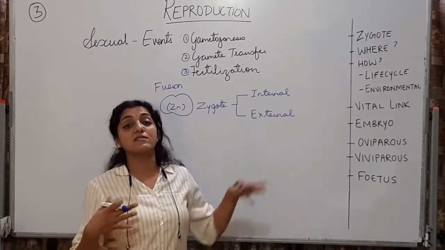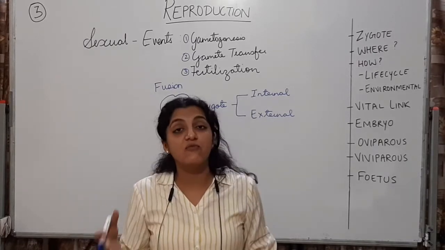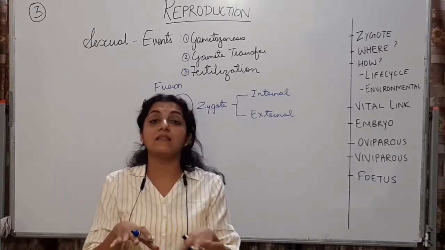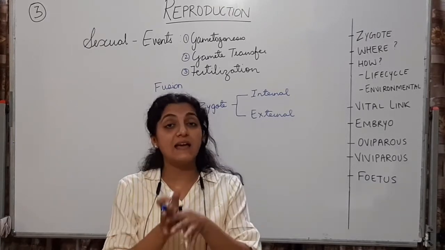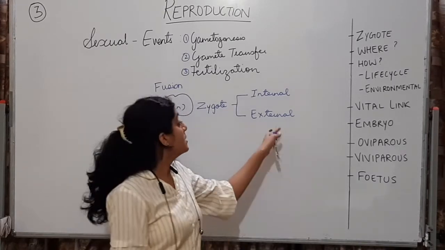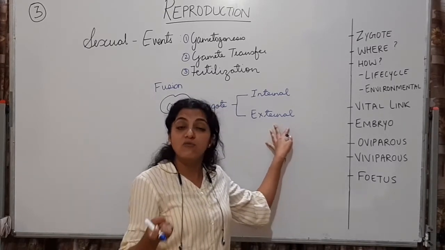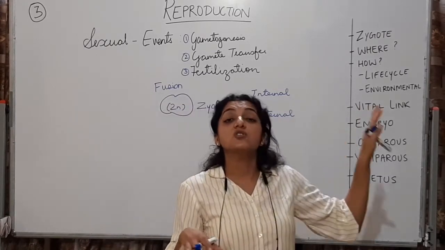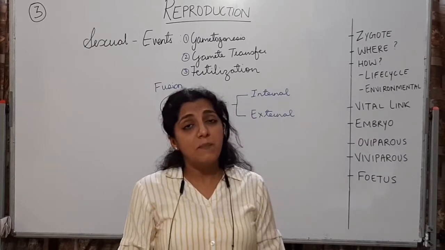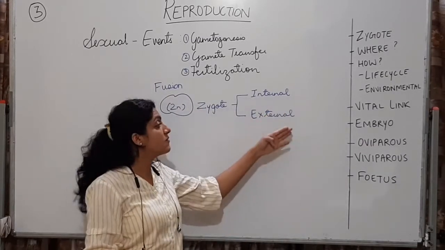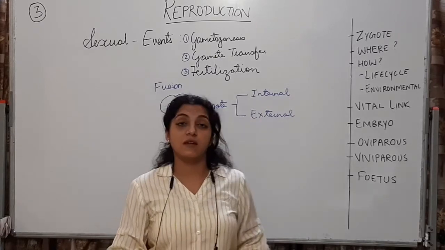We had seen in cases of amphibians, in cases of fishes, they're going to put their gametes in water, both the male and the female sexes. And there, in the water that is outside the body of the organism, the gametes are going to fuse. Hence, that kind of fertilization was external fertilization. So where the zygote is formed will depend on which type of fertilization the organism is having, whether it is internal fertilization or external fertilization.